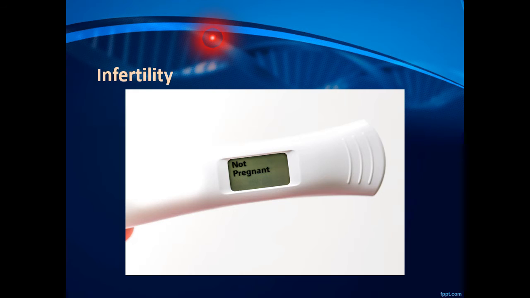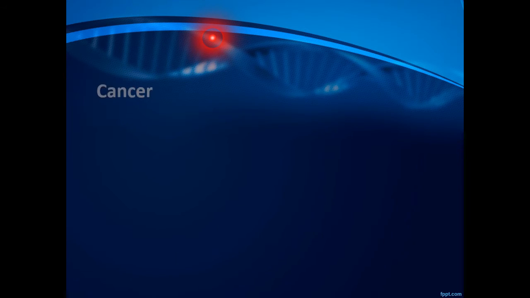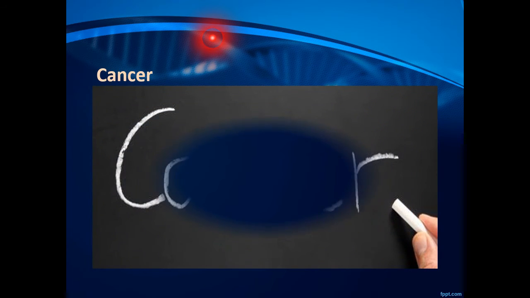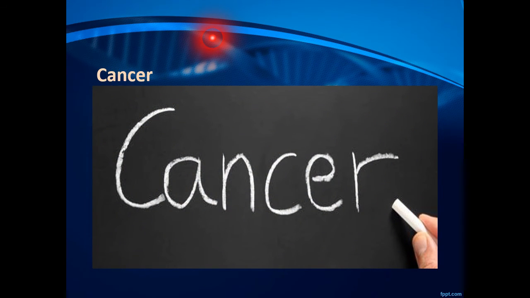Infertility in females can also be attributed to translocation. Also, scientists have posited that translocation is one of the prominent causes of cancer.